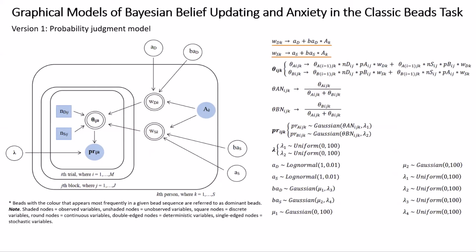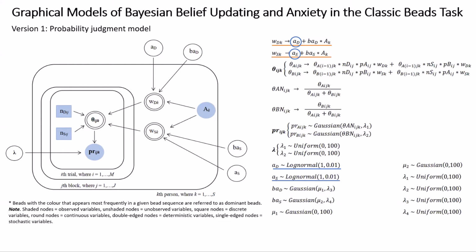Suppose evidence weights are computed following the formula here. The major component is the influence of anxiety, which we assume to follow a normal distribution. The average evidence weights for the dominant and secondary beads, as notated by AD and AS, are assumed to follow a log normal distribution with a mean of 1. This implies that at the population level, on average, individuals have equal weighting for all beads observed. Any deviations of evidence weights from the population level come from the influence of anxiety.